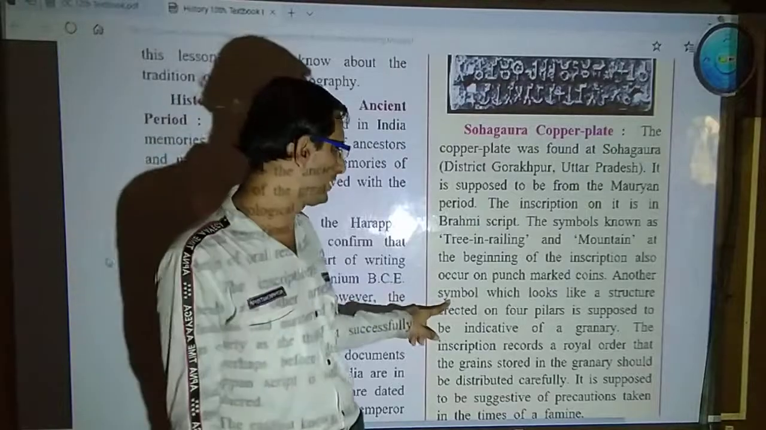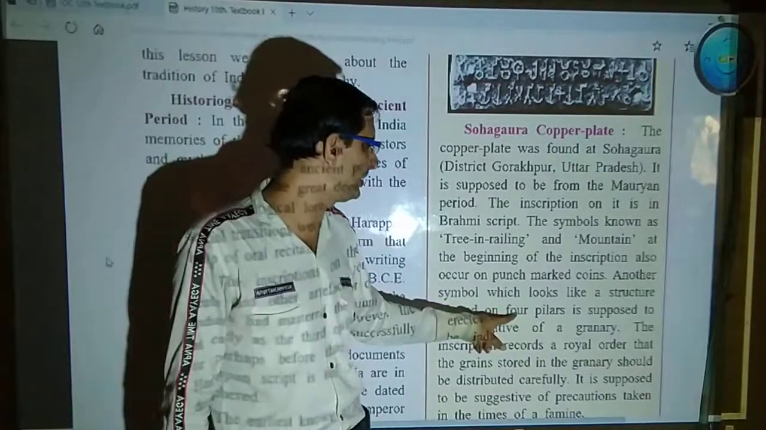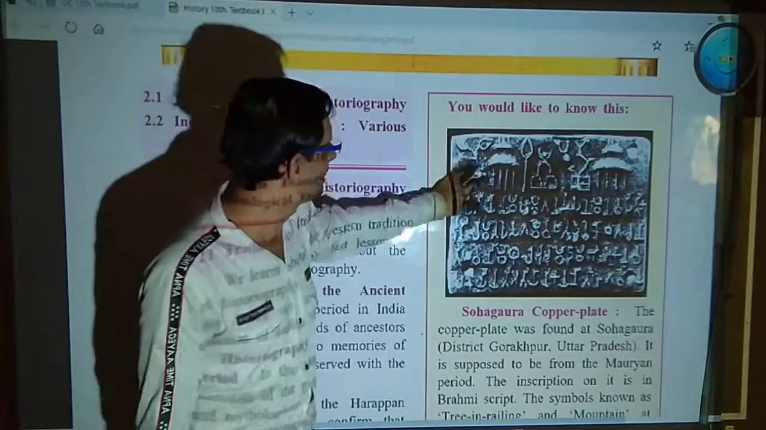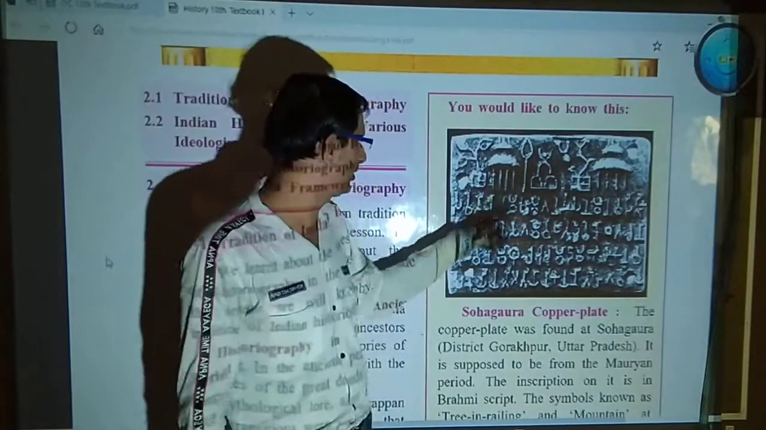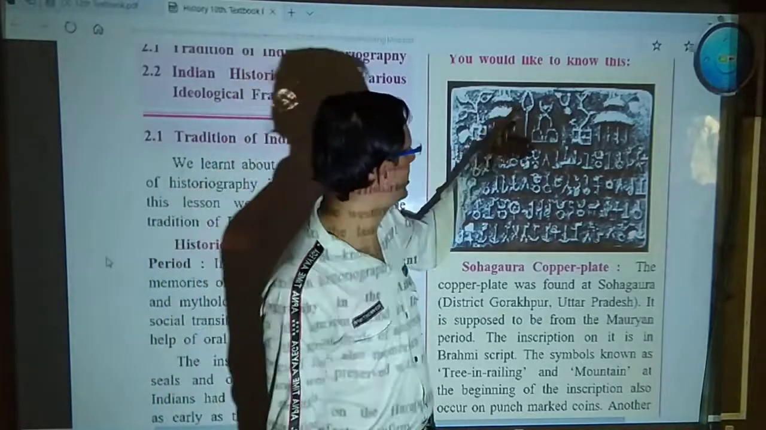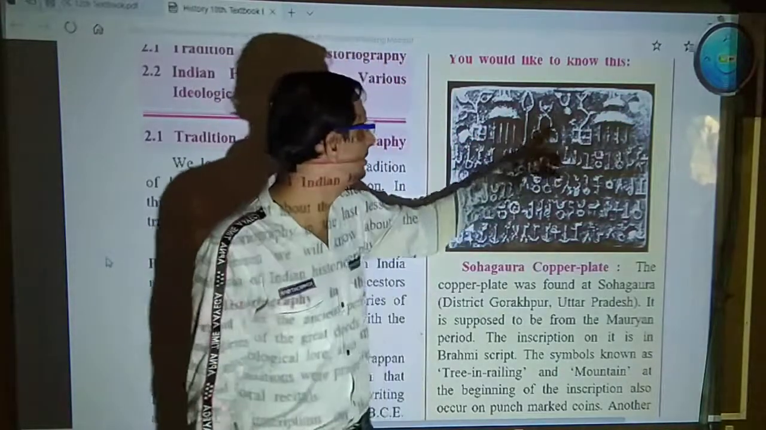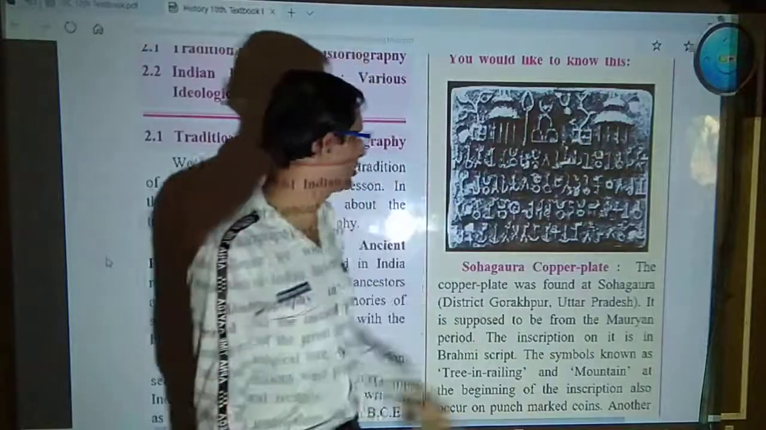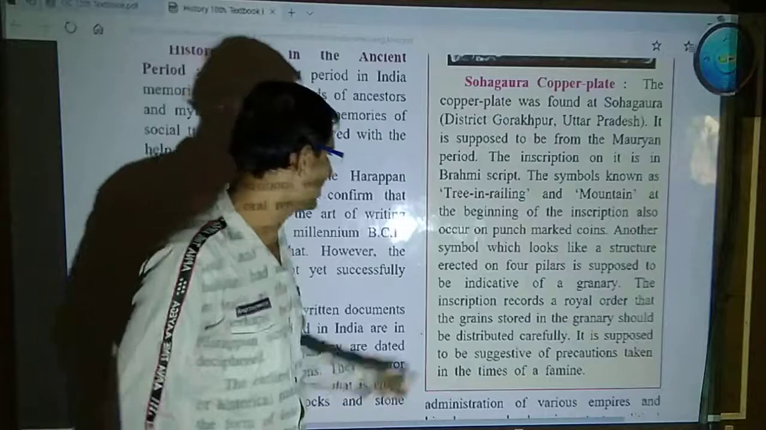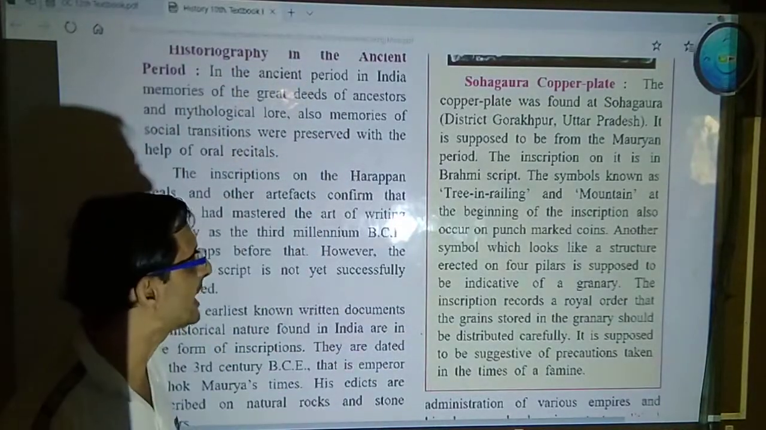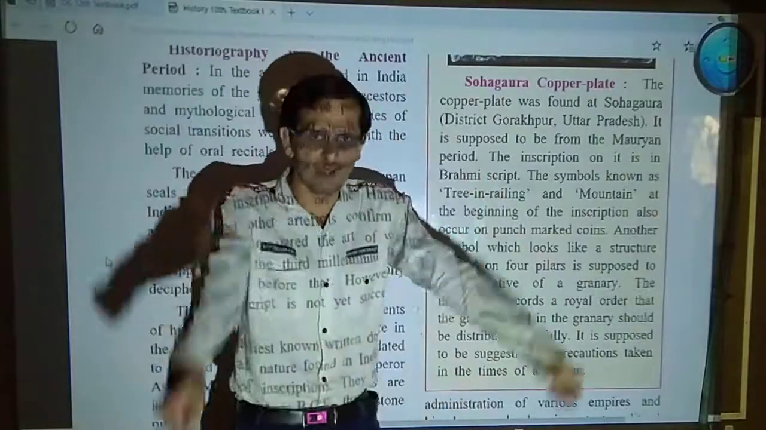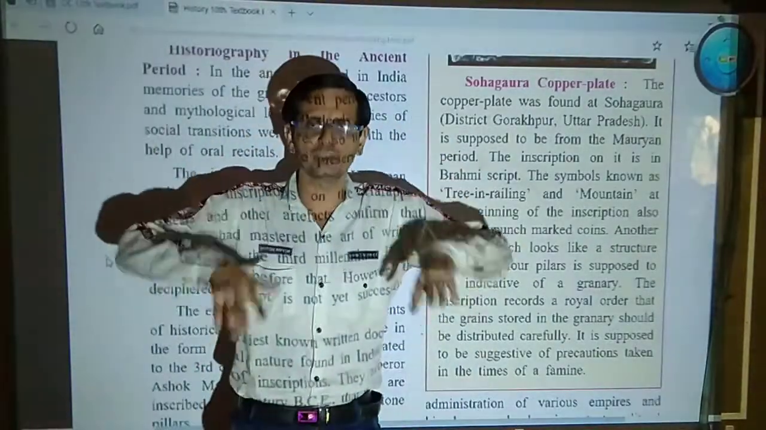Another symbol, which looks like a structure erected on four pillars, is supposed to be indicative of something. You can see this structure, you can see the trees in railing, and you can see a particular structure erected over here. So a structure erected on four pillars is supposed to be indicative of a granary, obviously to fight the famine as well as to provide to the subjects.